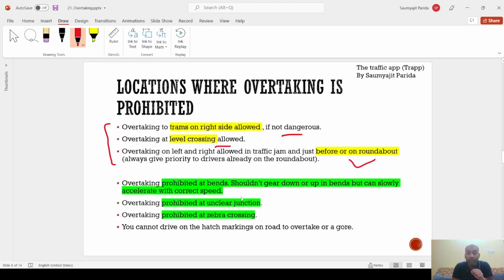But overtaking is prohibited at the bends, and here I should gear down or gear up in bends, but can slowly accelerate with correct speed. Overtaking is prohibited at an unclear junction. Overtaking is prohibited at a zebra crossing. You cannot drive on the hatch markings on the road to overtake, or a gore. So in this section I am discussing where overtaking is prohibited. These are the special scenarios where overtaking is allowed.